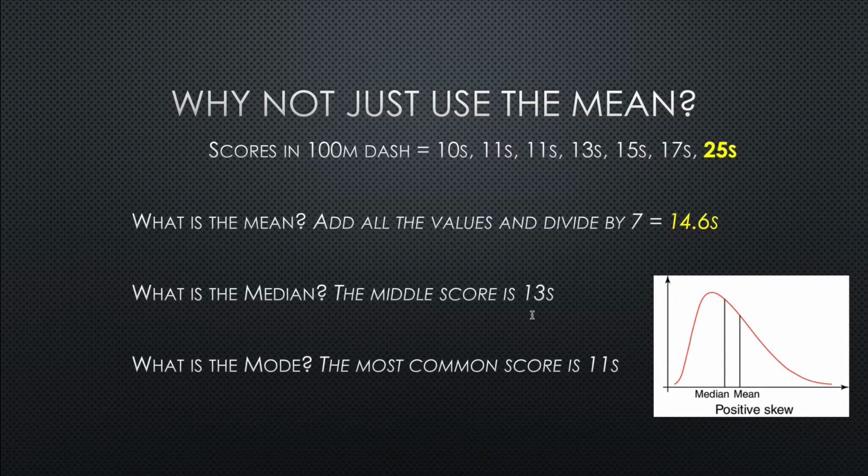So it does tell us still half the people did better than 13 seconds and half did worse than 13 seconds, even though we have an outlier. So those two measures are going to be very, very helpful. And often when we're talking about performance measures, we often see both displayed.